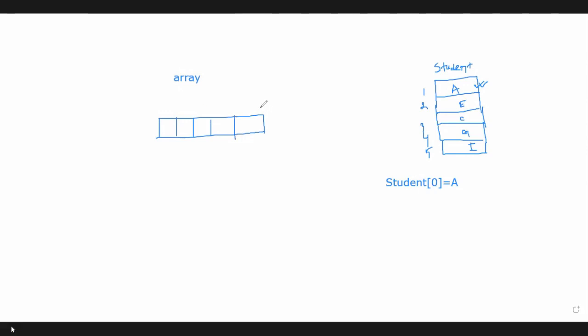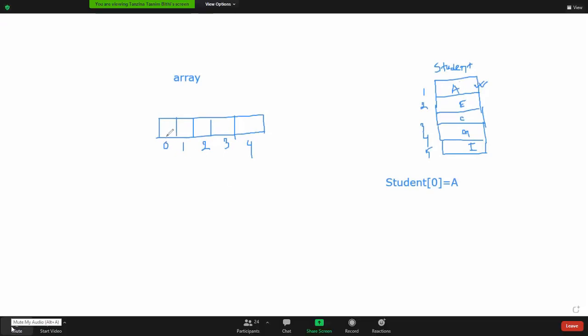5 memory locations. If you're using zero-based indexing, the locations are 0, 1, 2, 3, 4, that is, 0 to n minus 1, and here n equals 5. So how many memory locations do we need? 5, from 0 to 4, right? Our first data item is A, which will be stored in the first memory location. We can store A here, right?